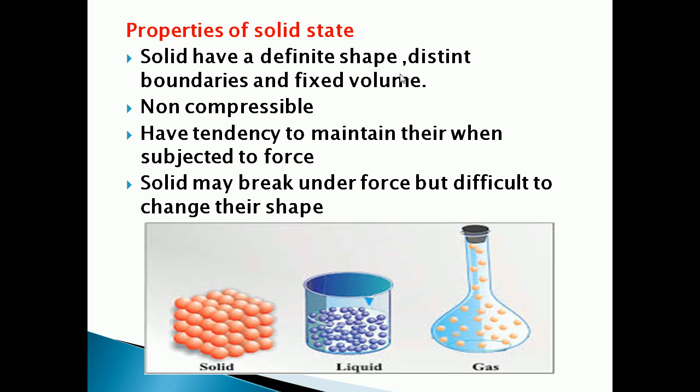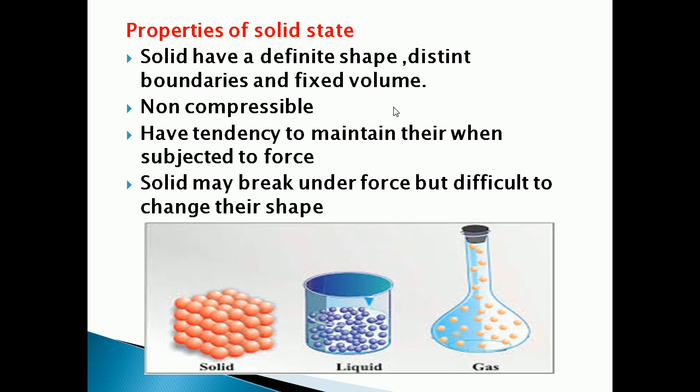Another property of solids is that they are non-compressible. We can't compress a solid. A sponge is easily compressible, and gaseous forms are compressible, but solids are non-compressible. Solids also tend to maintain their shape when subjected to force.